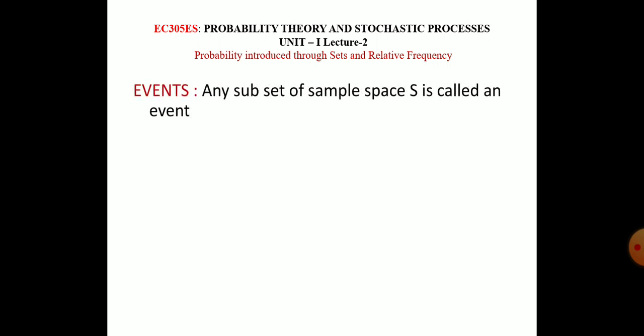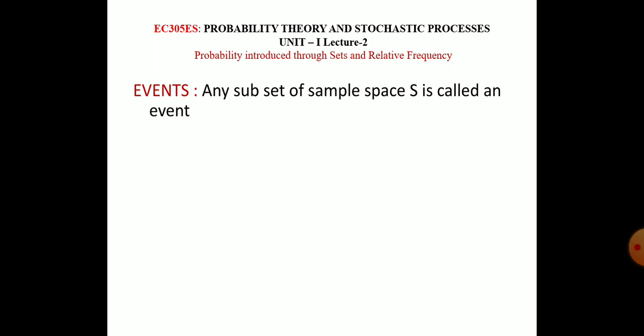Now, I am coming to the second point. So far, we have discussed what is a sample space, what is a sample point, what is an experiment, what is a random experiment, what is an outcome, what is a trial, everything we explained.